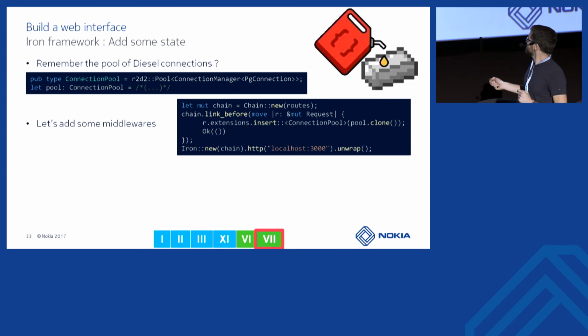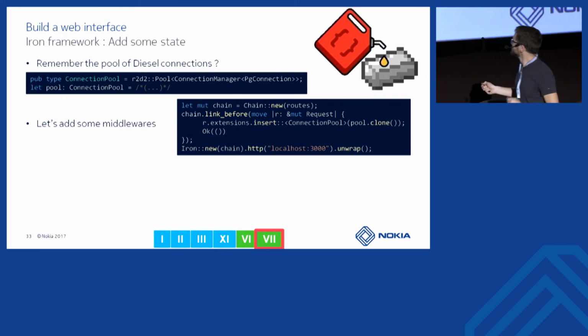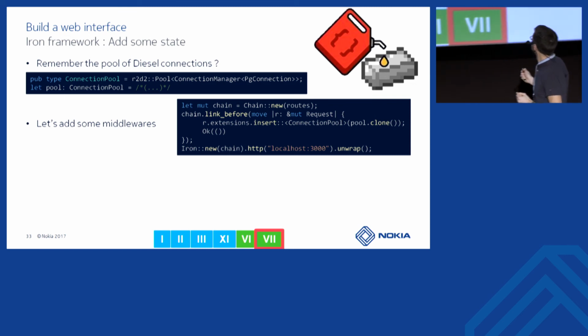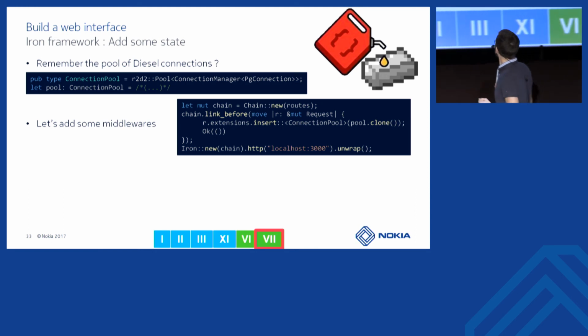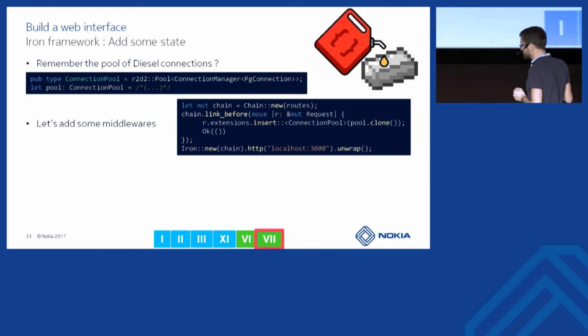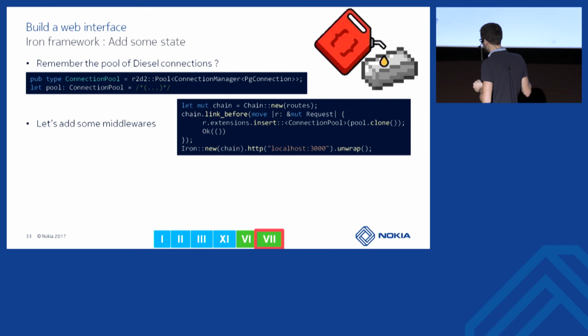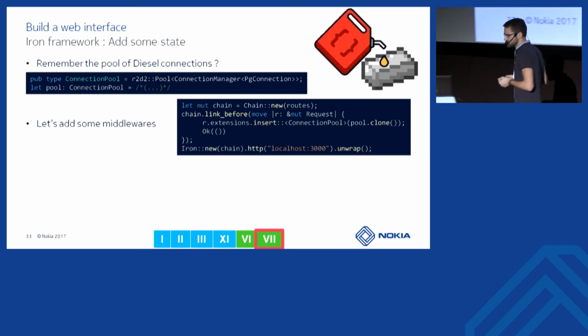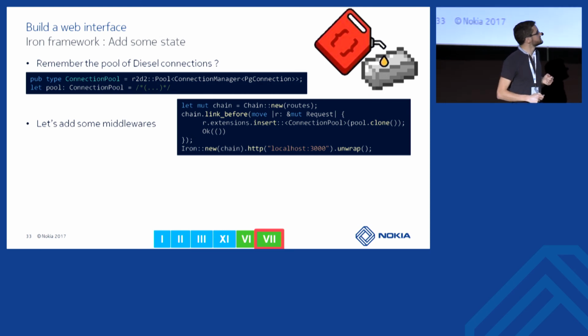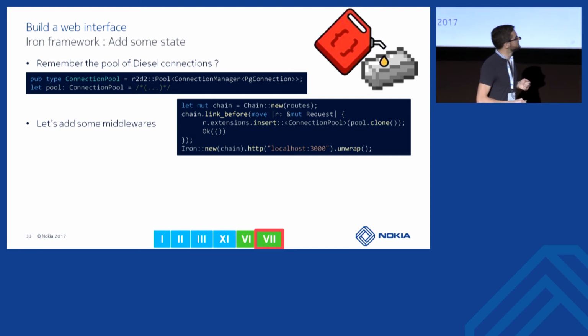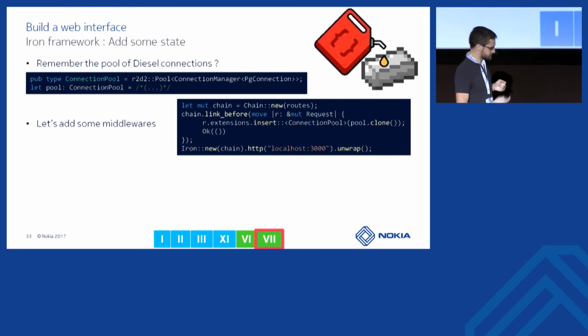Instead of starting Iron with a router, we will start it with a chain, and this chain will contain the router. When we have that, we can add middlewares to it, so we can link middlewares before processing a request, or after, or around. And this one we build will just insert a new extension into the request, which is the pool.